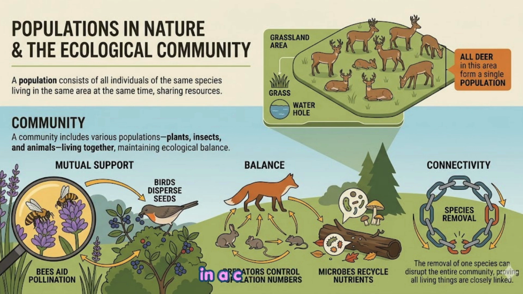Types of interaction in a community. Organisms depend on each other and their abiotic surroundings for survival. Mutual support: bees aid in pollination, while birds disperse seeds. Balance: predators control population numbers, and microbes recycle nutrients. Connectivity: the removal of one species can disrupt the entire community, proving all living things are closely linked.